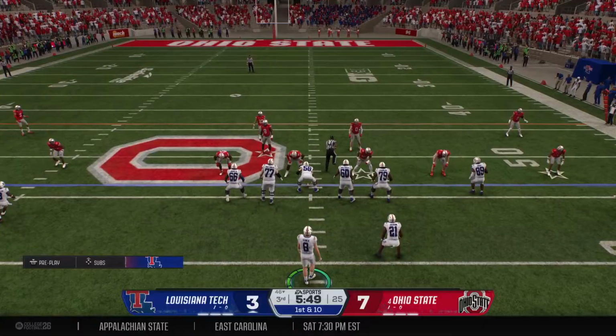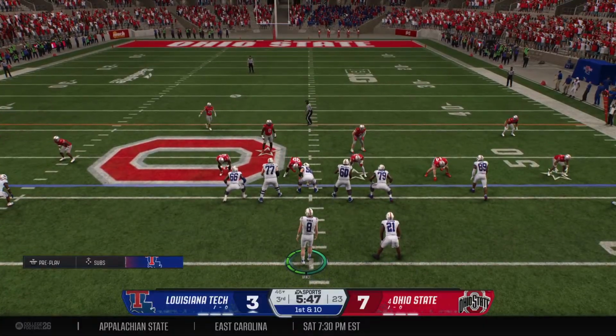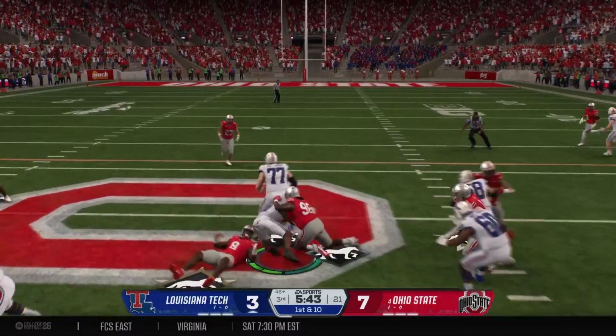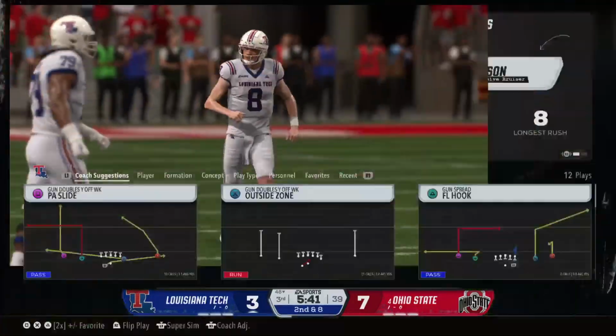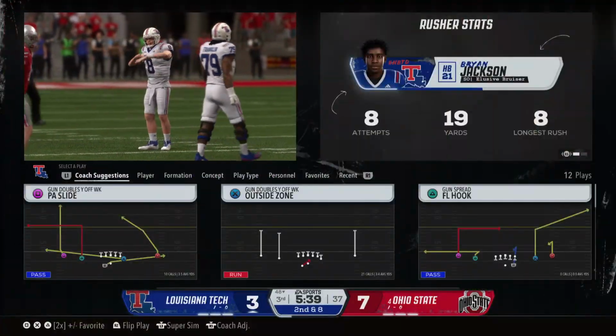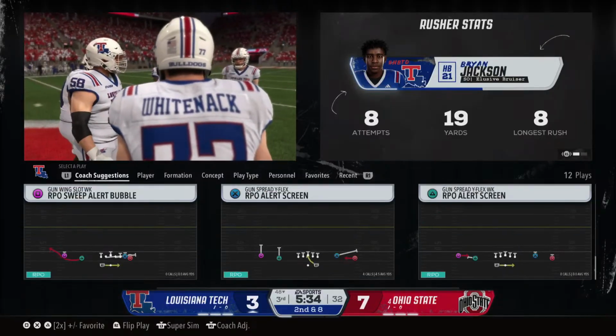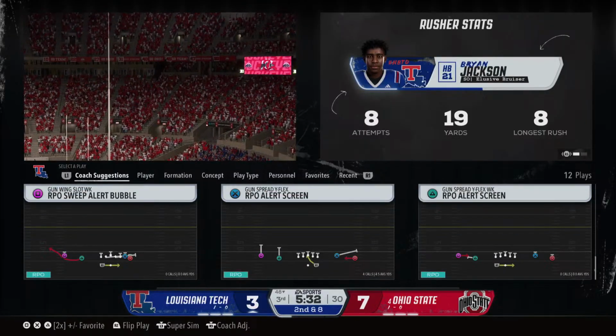And the Bulldogs come to the line with a new set of downs. Leads it with the back. Not much running room there thanks to this senior defender. Another tough run for this offense, and I think a big reason why they're down on the scoreboard right now is they just haven't been able to get this guy going.